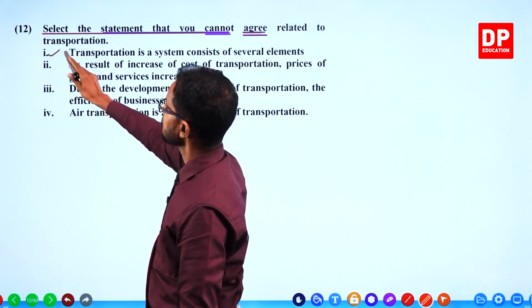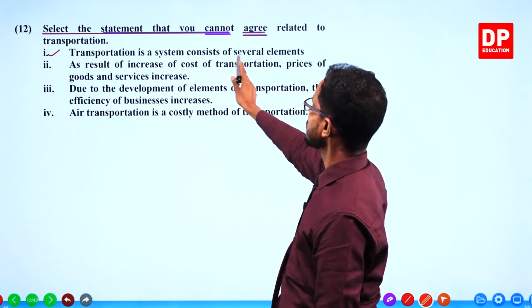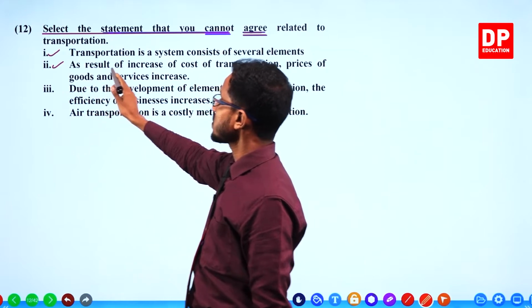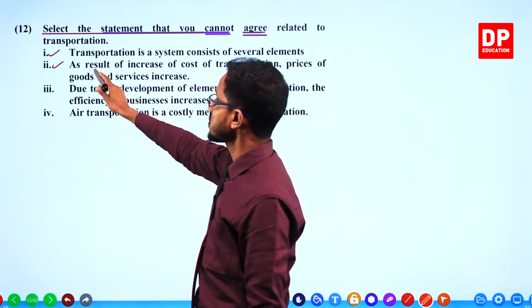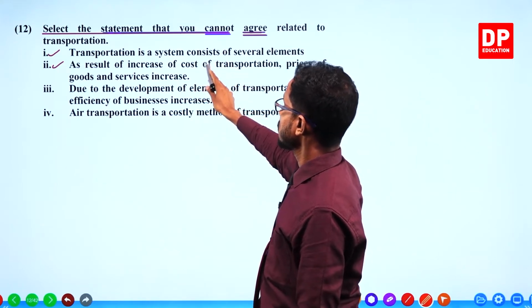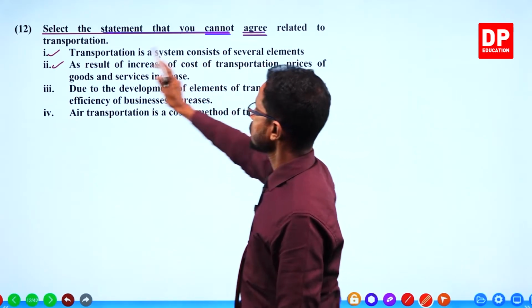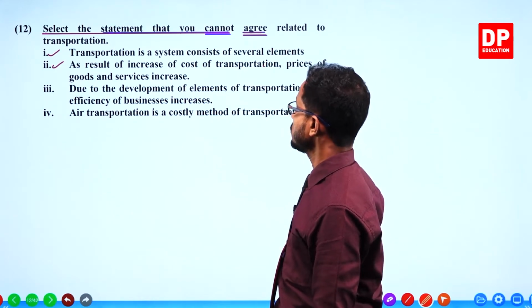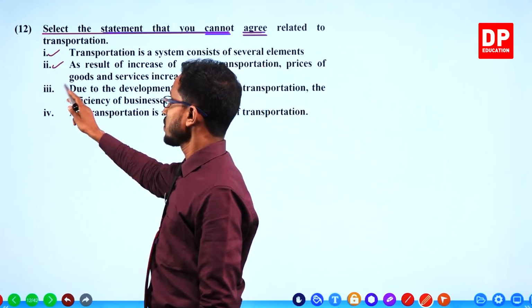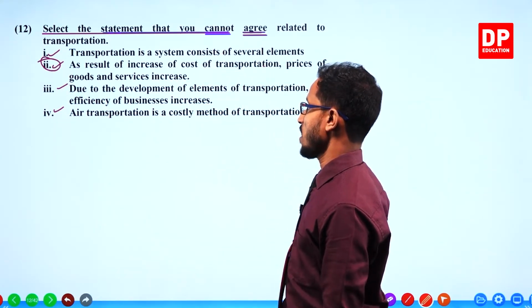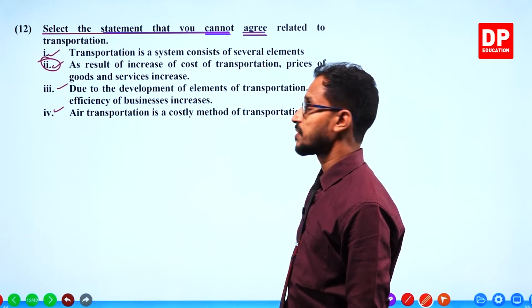First is true. Transportation is a system consisting of several elements. Second is true. As a result of increasing the cost of transportation, prices of goods and services increase. That's also true, yeah. But this depends. For now, we can mark that. It depends.